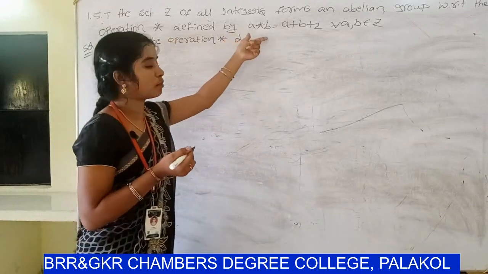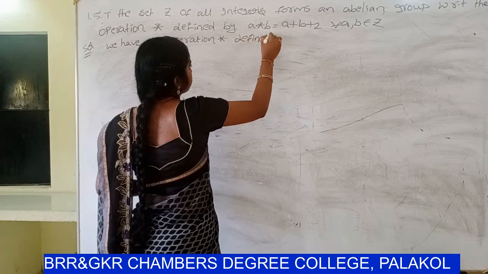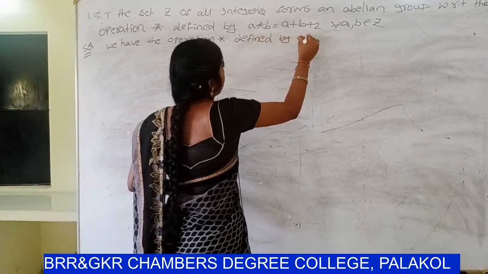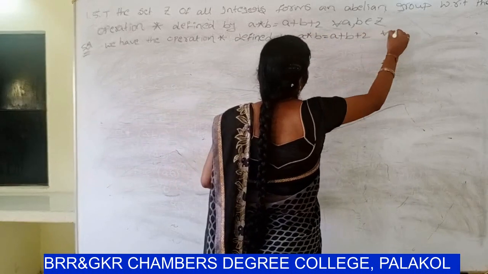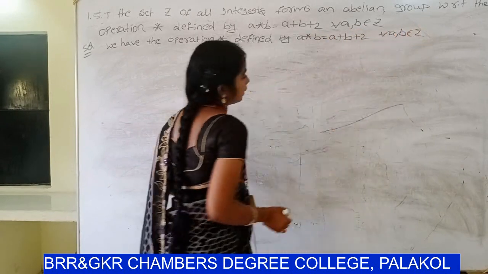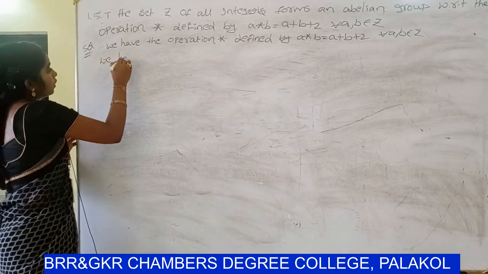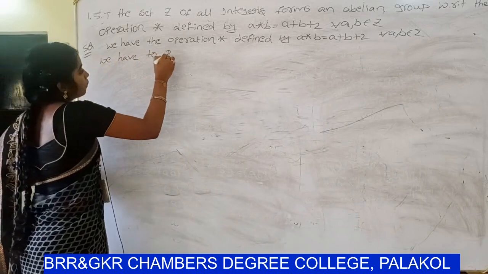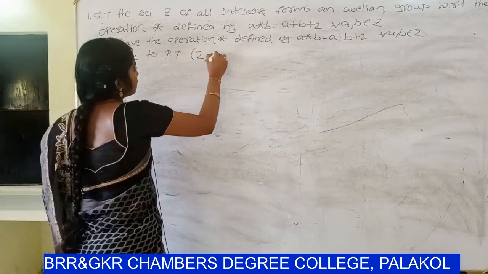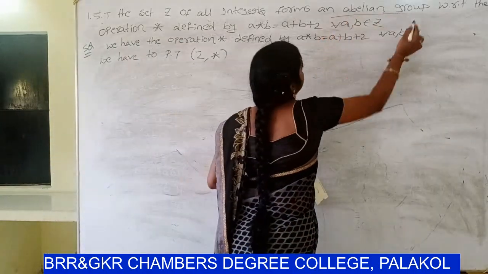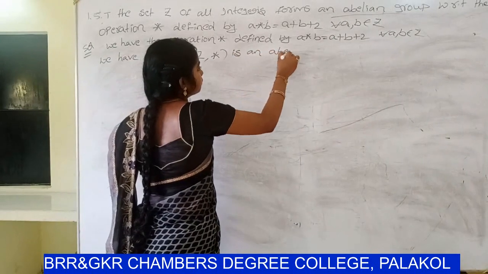So already you know that A star B equal to A plus B plus 2, defined for all A comma B belongs to Z. So in the given question we have to prove that Z comma star is an abelian group.